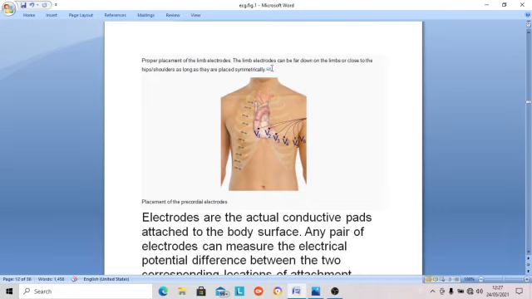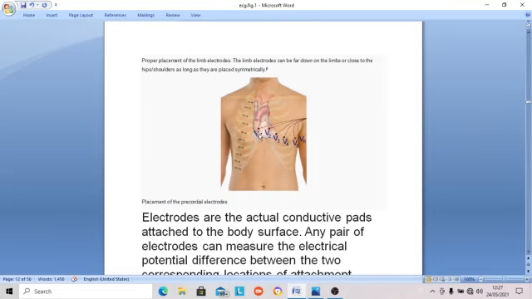When the unipolar leads are tied on the chest wall, they are called chest leads. When the exploring electrode of the unipolar lead is tied on the chest wall, we get V1, V2, V3 and so on, because they are different chest leads.